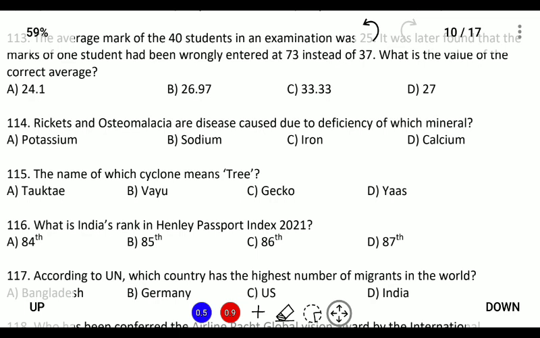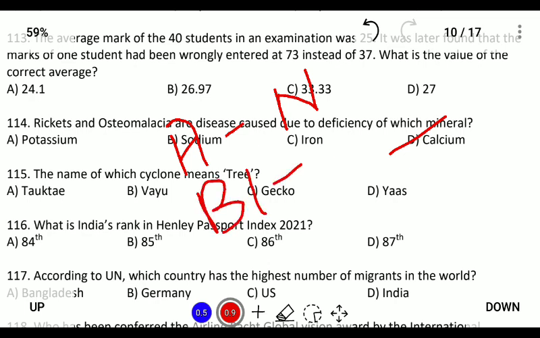So rickets and osteomalacia means bones deficiency, and this is caused by the deficiency of calcium. There are many deficiencies in vitamins such as vitamin A, which causes night blindness. It is unable to see the light and unable to see at night, and vitamin B1 deficiency, which causes beriberi.